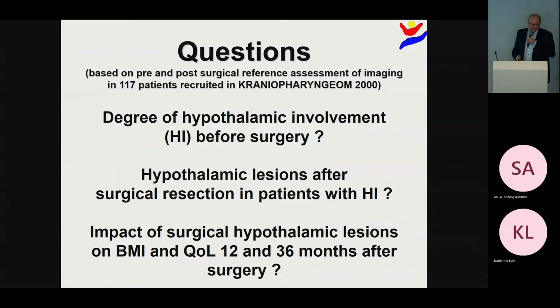We looked at imaging of 170 patients recruited in our study Craniopharyngioma 2007, and all pre- and post-surgical imaging was reference assessed. We wanted to know the degree of hypothalamic involvement before surgery, the degree of hypothalamic lesions after surgical resection in patients with hypothalamic involvement, and the impact of such surgical hypothalamic lesions on BMI and quality of life 12 and 36 months after surgery.